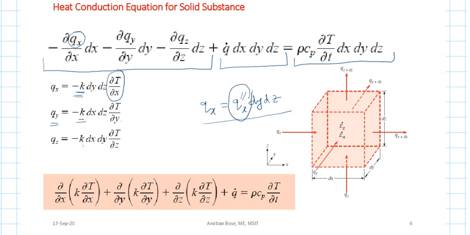Similarly Qy and Qz, you just put them here, and the form you will see is like this. This minus and this minus sign will cancel. So del del x of k del T del x, del del y of k del T del y, del del z of k del T del z, plus q dot, because dx dy dz will cancel from all the terms. So this will be the form of the heat conduction equation for the solid substance. This is the derivation, but definitely we have done it in a Cartesian coordinate system.